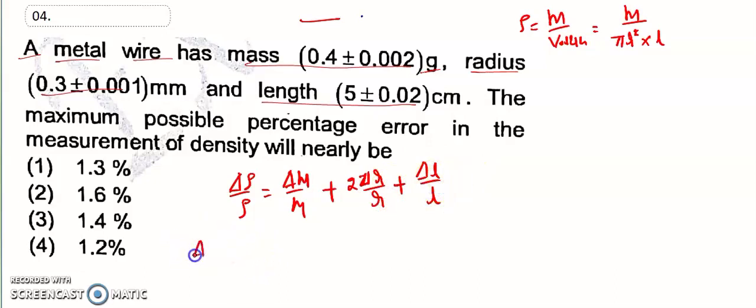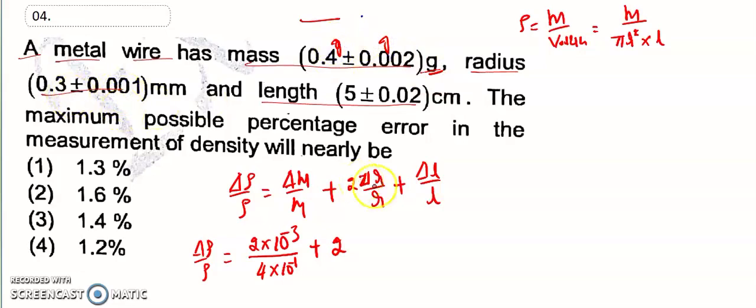So delta rho by rho is equal to, so what is the mass? That is 2 into 10 to the power of minus 3 divided by 4 into 10 to the power of minus 1, plus 2 into delta r for the radius. Okay, no need for conversion because both are in grams, this is also in grams, and this is in mm.